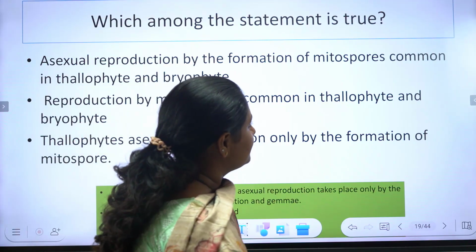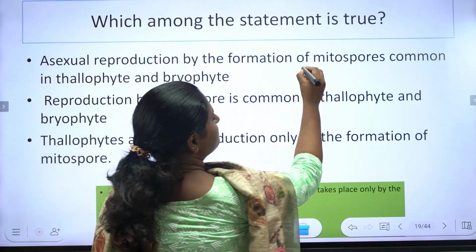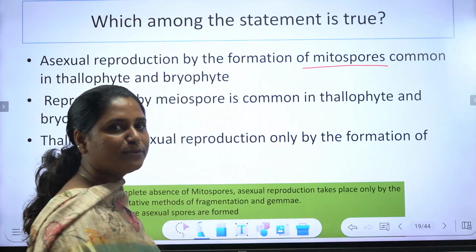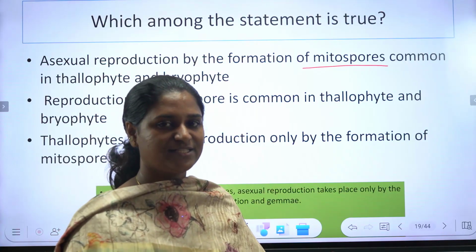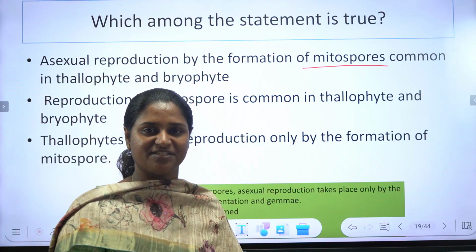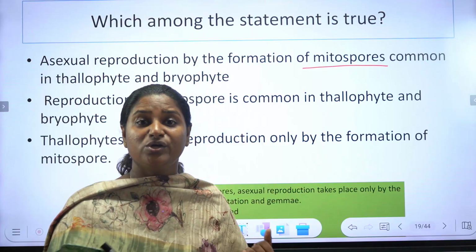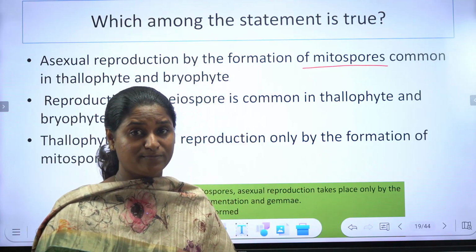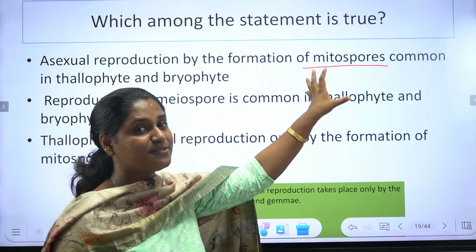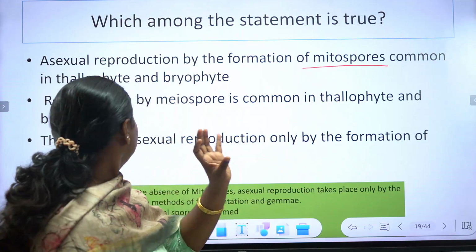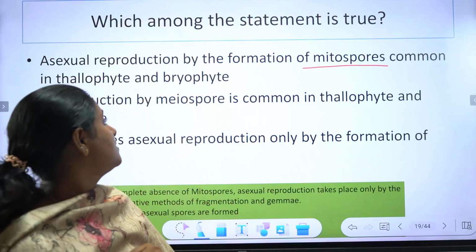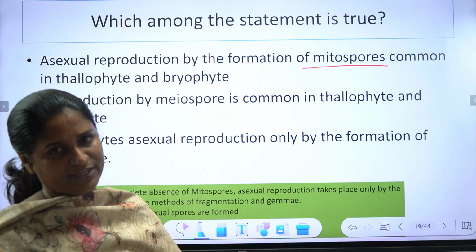ഇന്നത്തെ ഒരു കാര്യം മനസ്സിലാക്കേണ്ടത്, മിയോസ്പോർ എന്ന് പറഞ്ഞാൽ സ്പോർ ഫോംഡ് ബൈ ദ റിഡക്ഷൻ ഡിവിഷൻ. മൈറ്റോസ്പോർ മീൻസ് സ്പോർ ഫോംഡ് ബൈ ദ മൈറ്റോസിസ്. Zoospores, aplanospores, such kinds of all spores are mitospores. So asexual reproduction by mitospores is common in thallophytes and bryophytes.